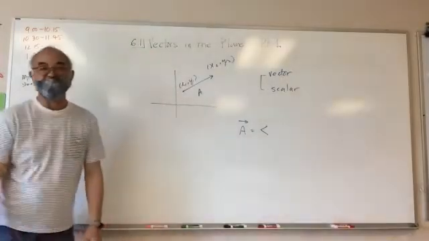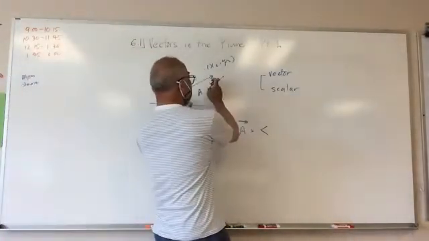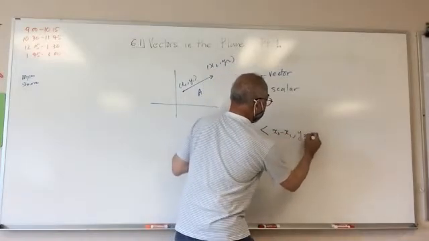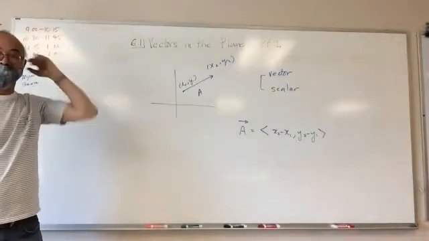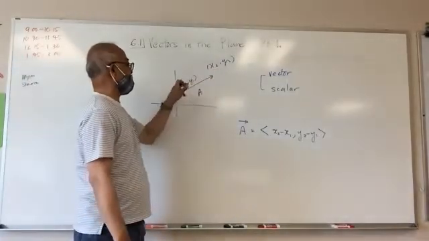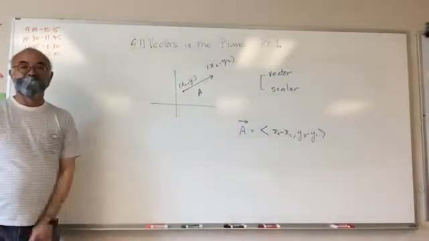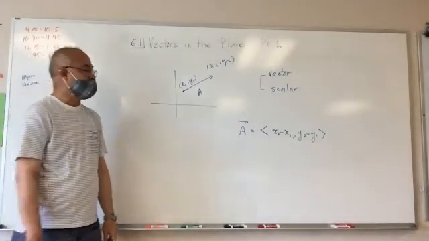You subtract x2 minus x1, y2 minus y1, and that's the vector.